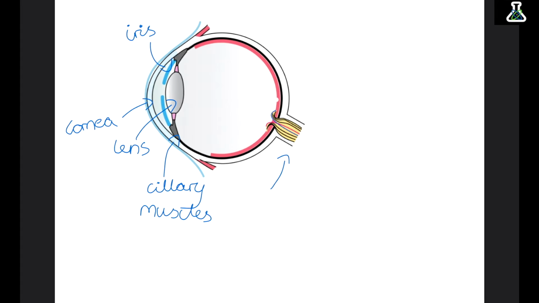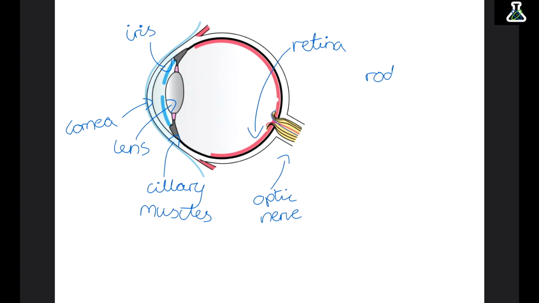We have the optic nerve to send this vision information to the brain. And then at the back of the eye we have the retina. The retina is the light sensitive part. It's filled with two types of cells, rods and cones.